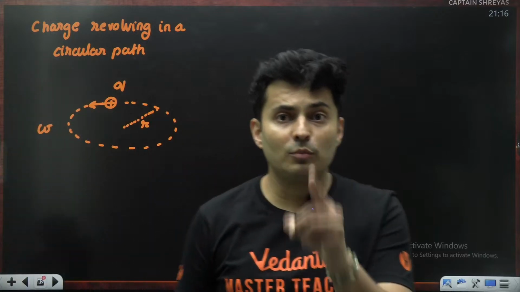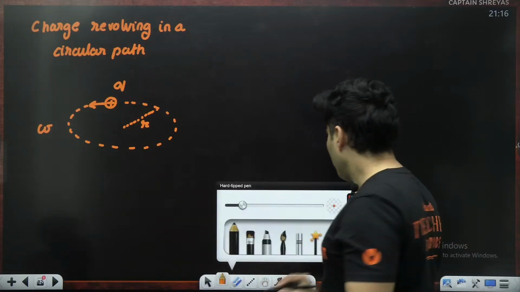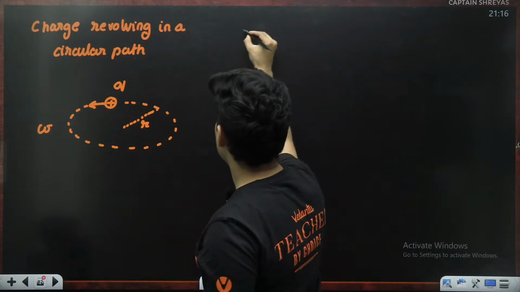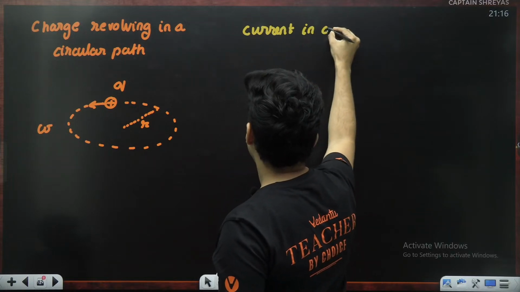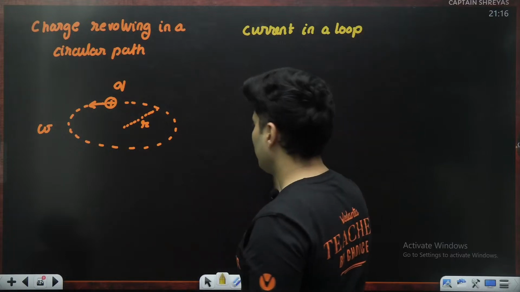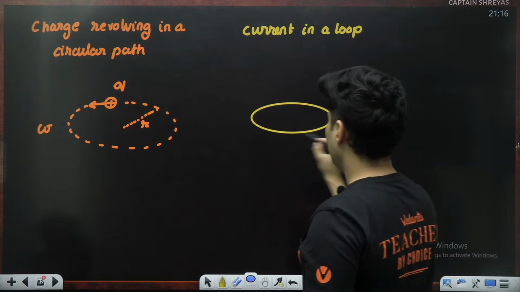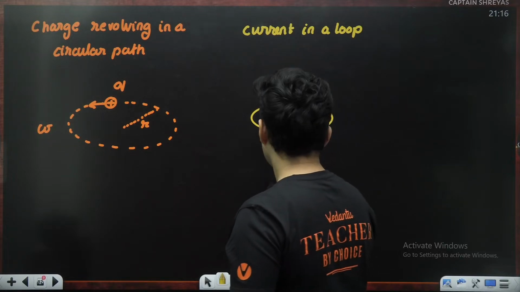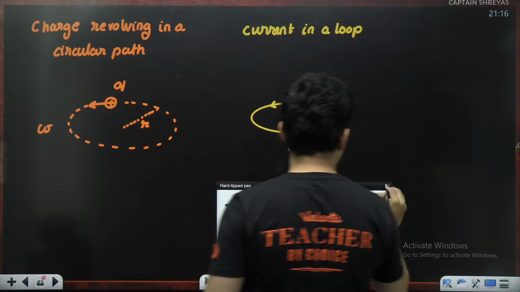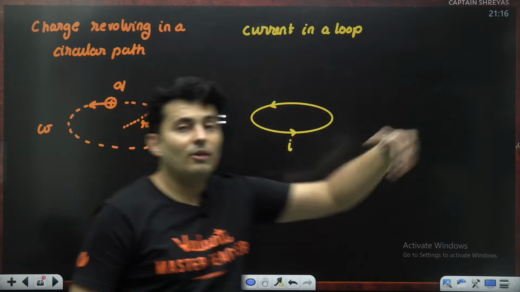Because it's a charge which is moving, can I not consider it like a current in a loop? Obviously, why not? It is like a current in a loop, in a conducting wire which is bent. So I can just say, hey, listen, this is exactly like this, where you show some current flowing in it. There is no difference at all. This is one and the same thing.